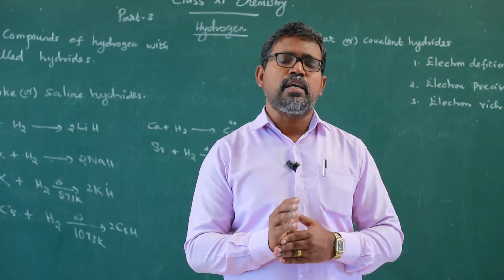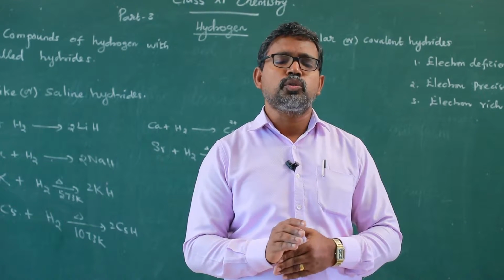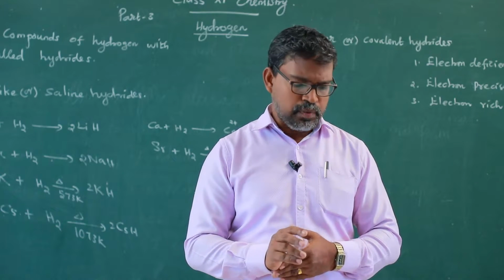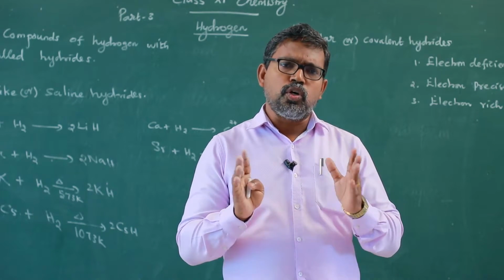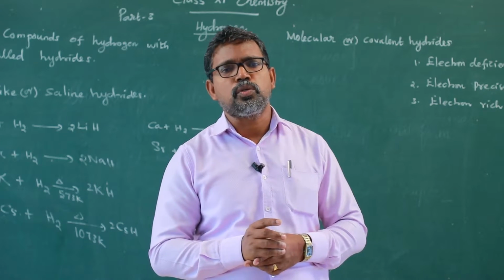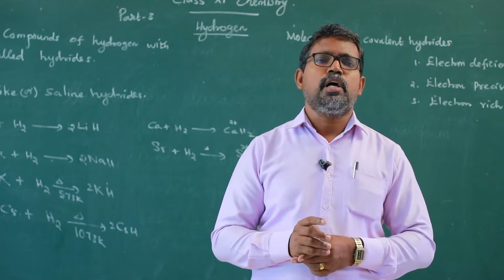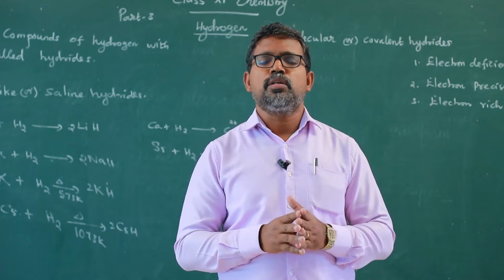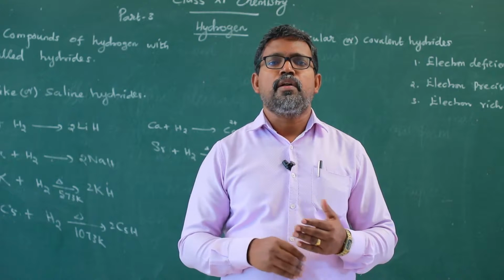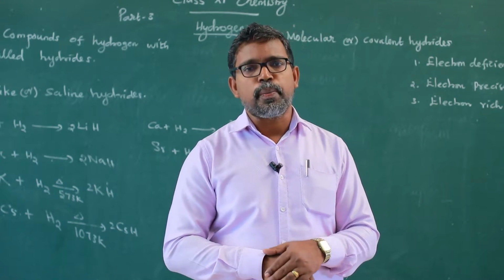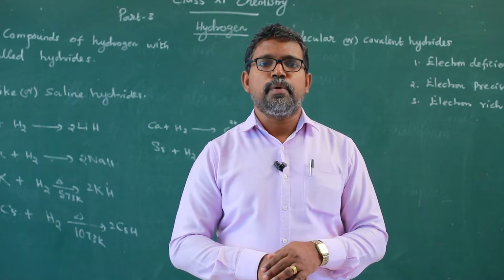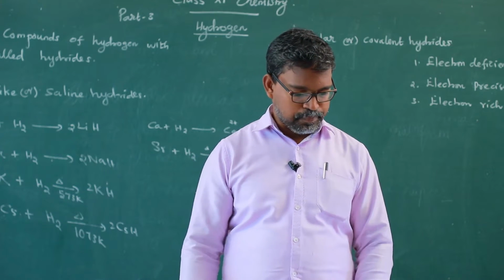They show high melting and boiling points. Saline hydrides show high melting and boiling points because they are held together by strong ionic bonds. Therefore, we must supply an enormous quantity of energy to break the bond. Therefore, the melting point and boiling point of ionic hydrides are high.